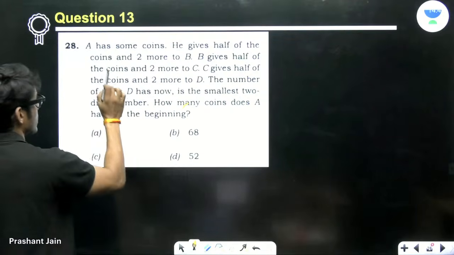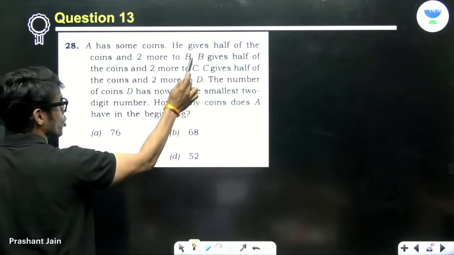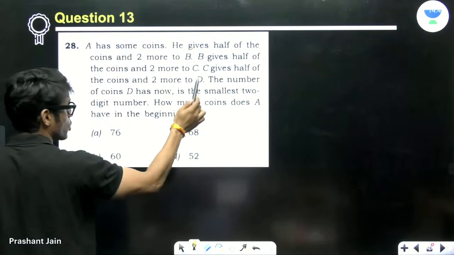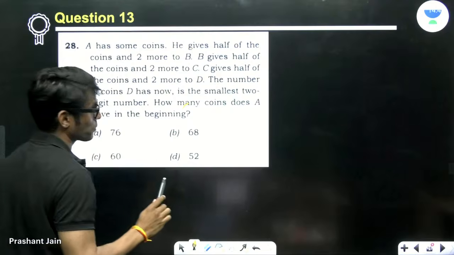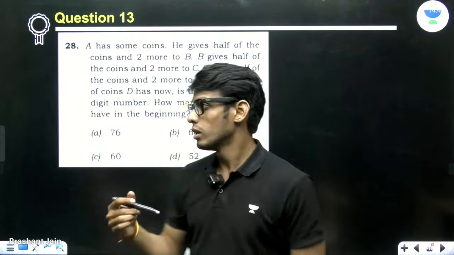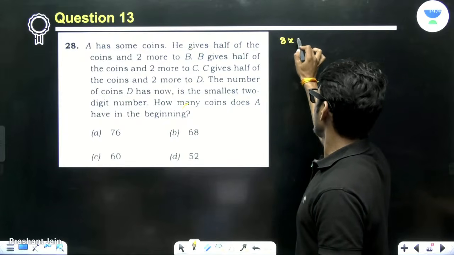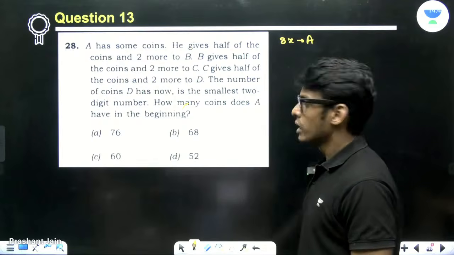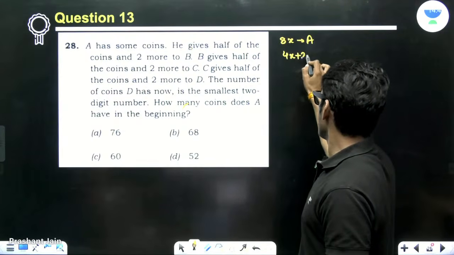See, what is happening here is A has some coins. He gives half of the coins and 2 more to B. B gives half and 2 more to C. C gives half and 2 more to D. The total number D has now is the smallest 2-digit number. So just imagine I have 8x number of coins with A. He gives 4x plus 2 to B, isn't it?